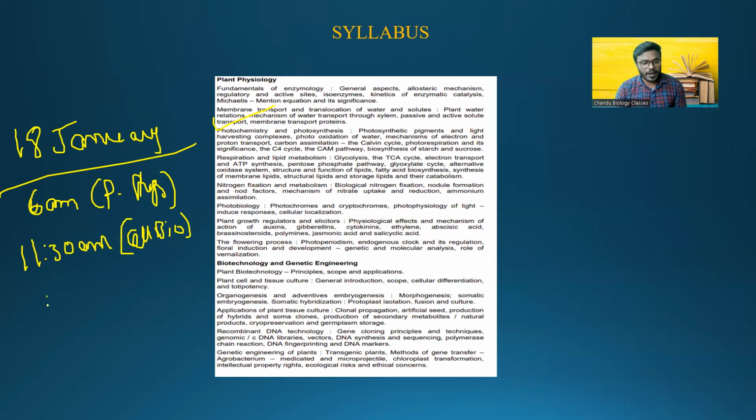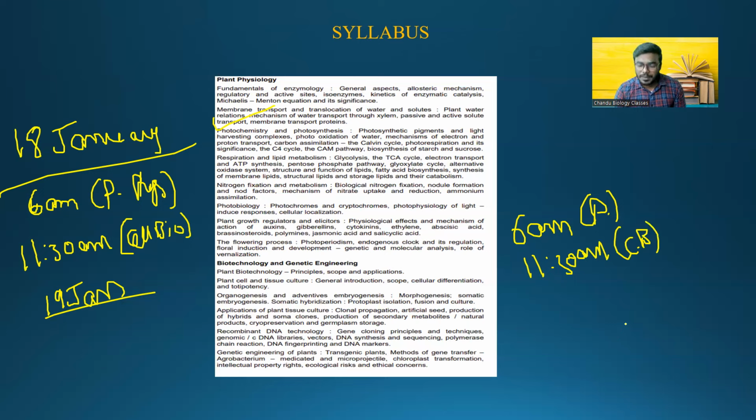Next, from the 19th January onwards, that is from Thursday onwards, every day you will be having 3 classes. 6 a.m. will be the plant physiology class, and 11:30 a.m. will be the cell biology class. And especially we are going to finalize the time depending on your convenience, either 7 or 7:30 p.m. you will be having a plant anatomy and embryology class. So per day, from Thursday onwards, every student has to attend 3 classes compulsory.